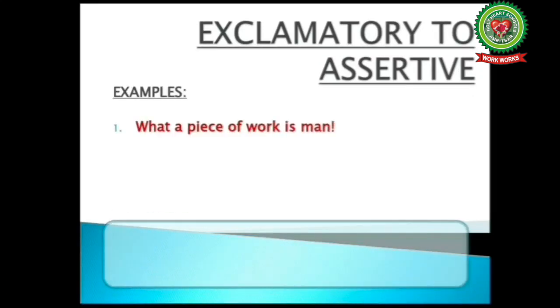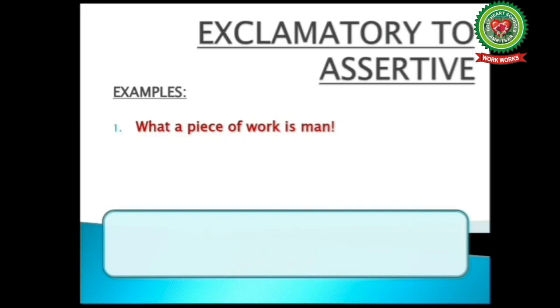So first example, what a piece of work is man. So it is an exclamatory sentence as it starts with what and ends with exclamatory mark. So whenever we have to transform an exclamatory sentence to an assertive sentence, we have to follow 3 steps. Now what are these 3 steps?